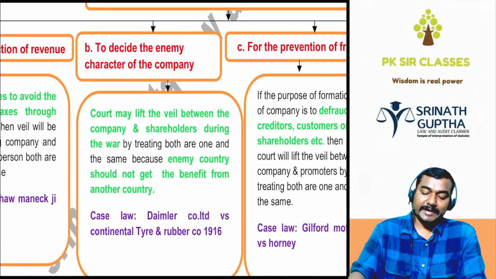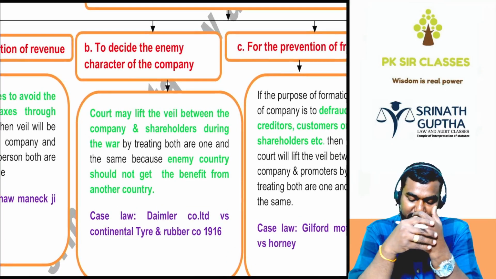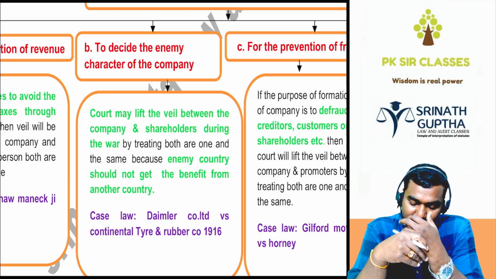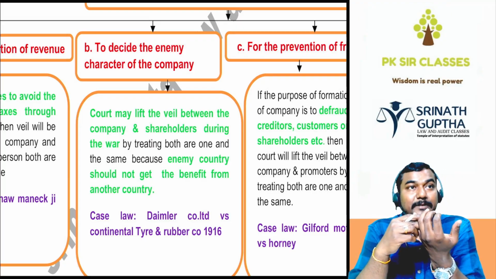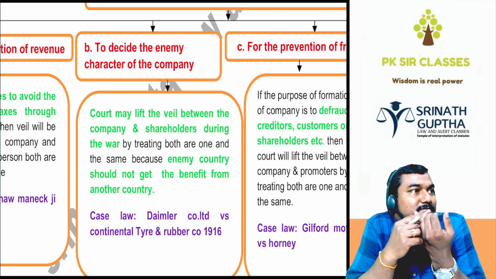Second one, to decide the enemy character of the company. To decide the enemy character: Daimler Company Limited versus Continental Tire and Rubber Company Limited, 1916 case law. Any idea about this case law? Explain.